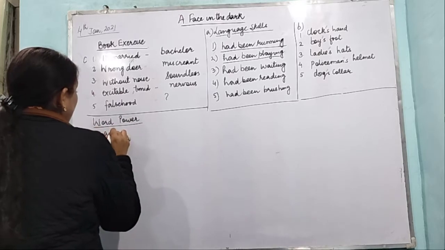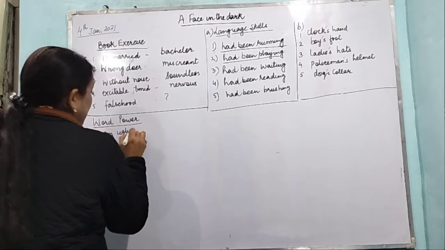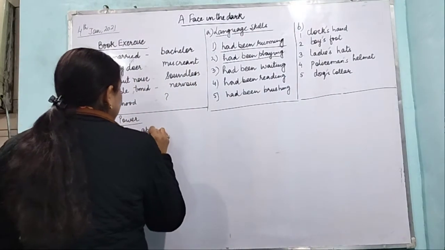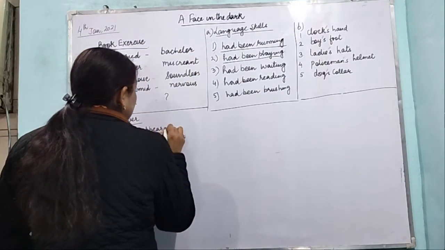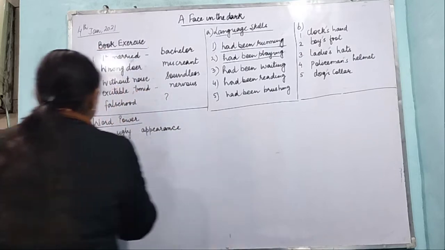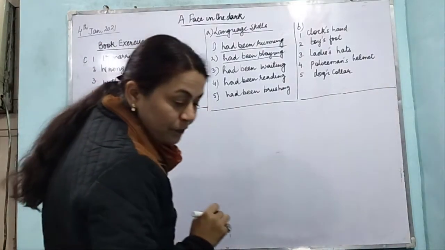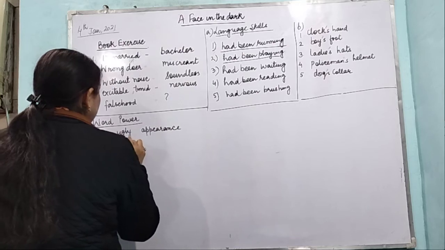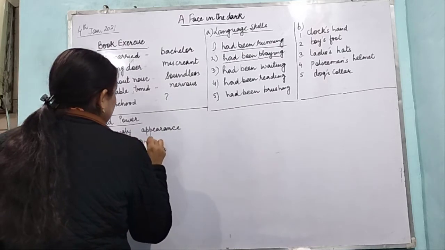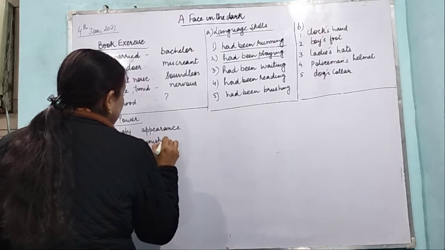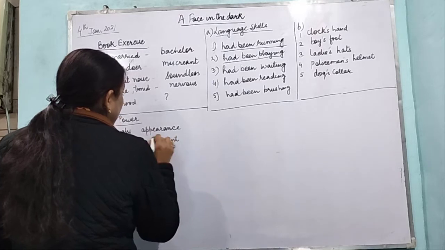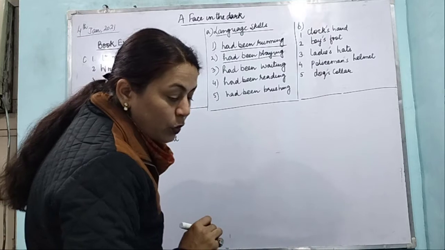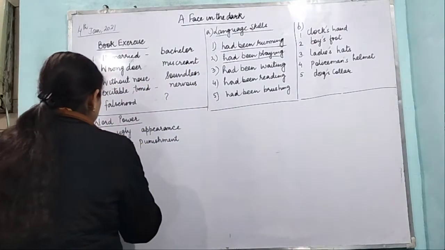First, an ugly appearance. Then second, a severe punishment. Third, a good friend.